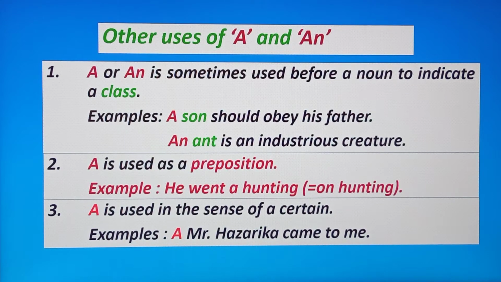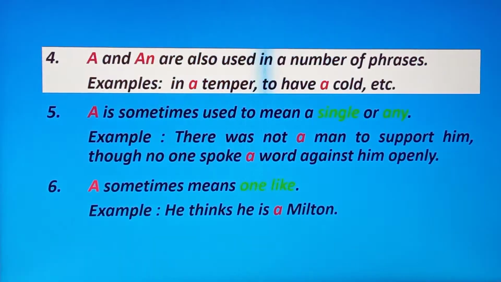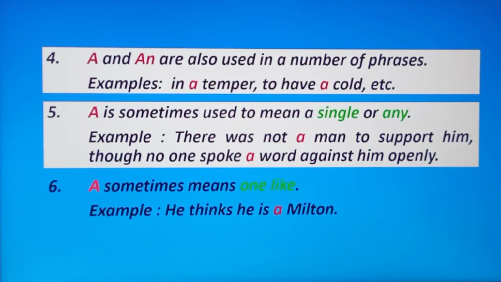Number 4, a and an are also used in a number of phrases. Example: in a temper, to have a cold, etc. Number 5, a is sometimes used to mean a single or any.